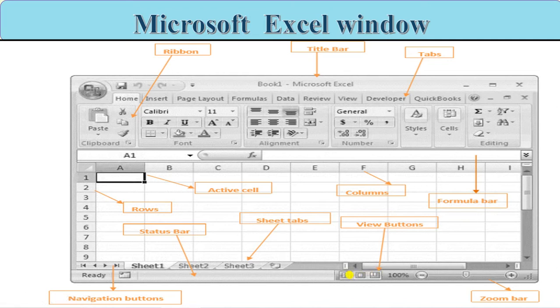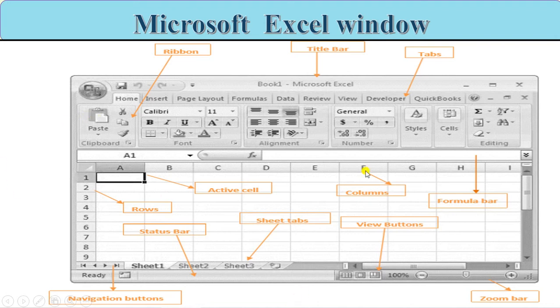We are having the next slide for it. This is the zoom bar we are having. If we click on the minus, it will decrease the size of the Excel sheet, and if we click on the plus, it will enlarge the Excel sheet. Is this clear to all?